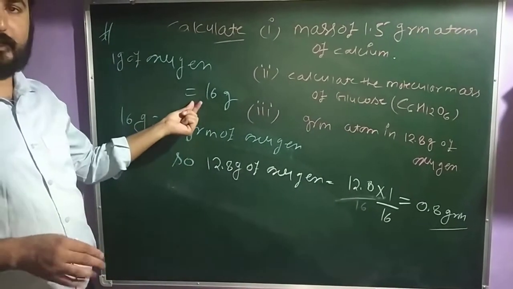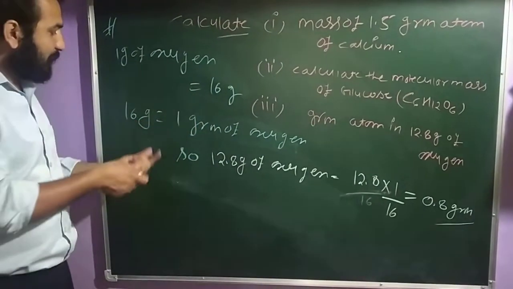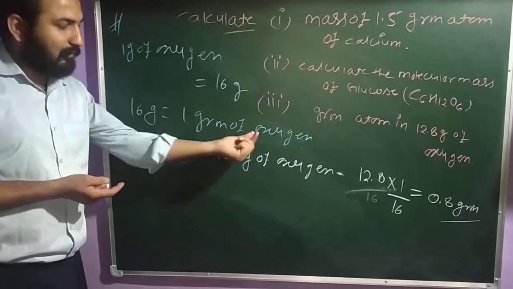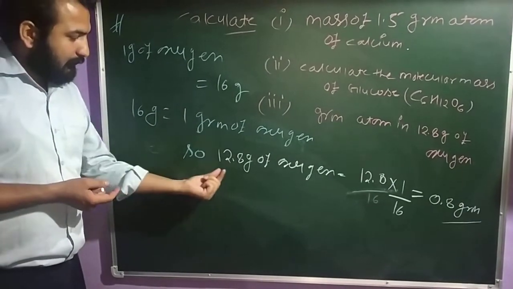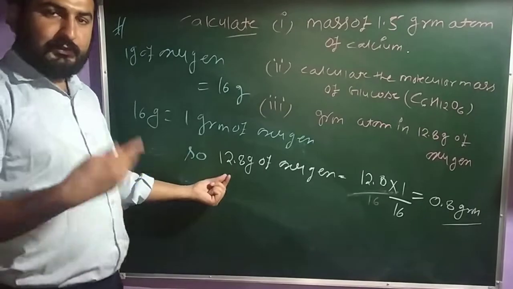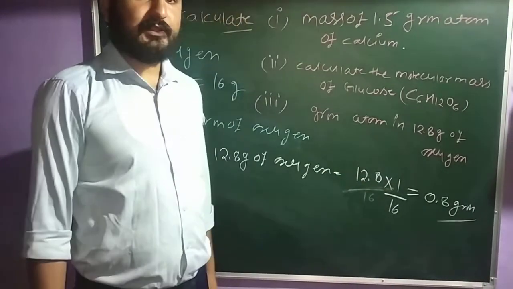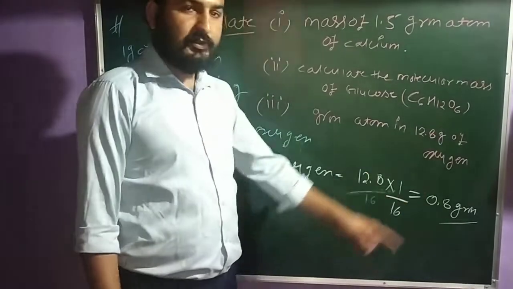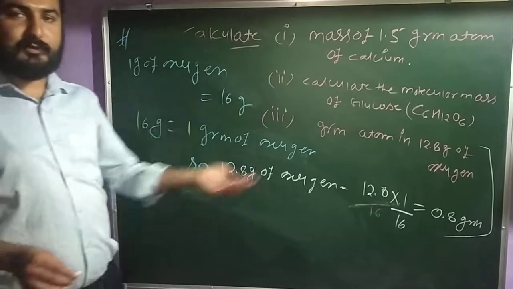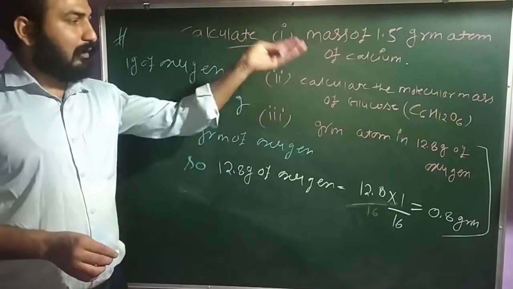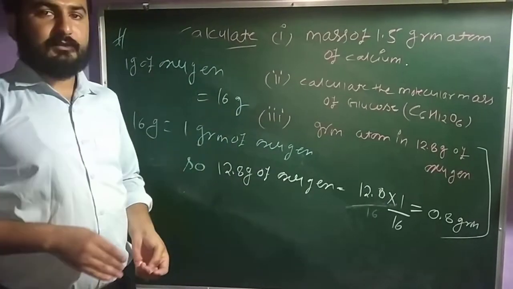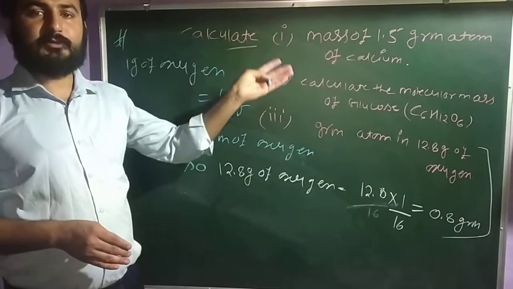They asked how many gram atoms of oxygen will be in 12.8 gram of oxygen. Clear? So this comes to 0.8 gram atom. Clear? 1 gram atom of oxygen contains 16 gram, and 12.8 gram of oxygen contains 12.8 into 1 upon 16. So this is 0.8. So these are numericals based on the molecular mass, atomic mass and formula mass, and this is how to solve them.